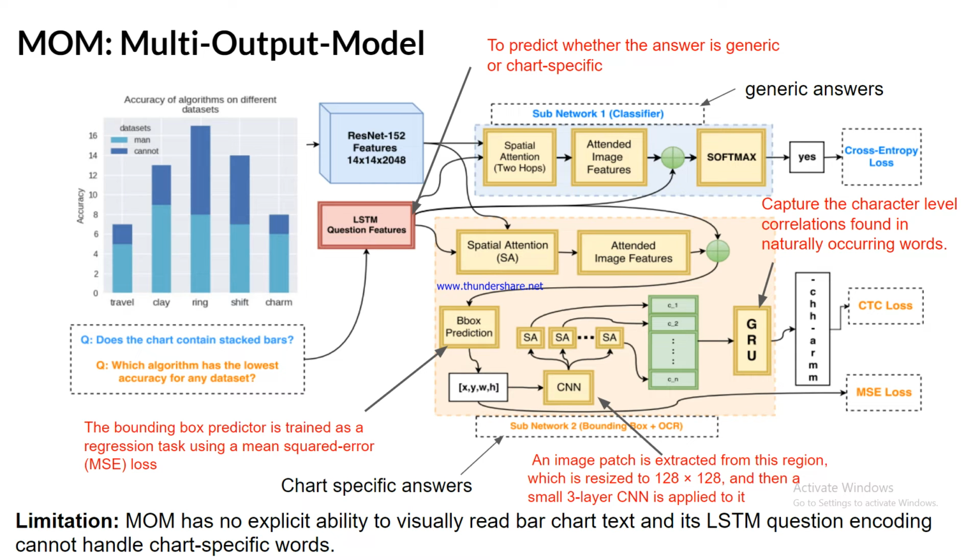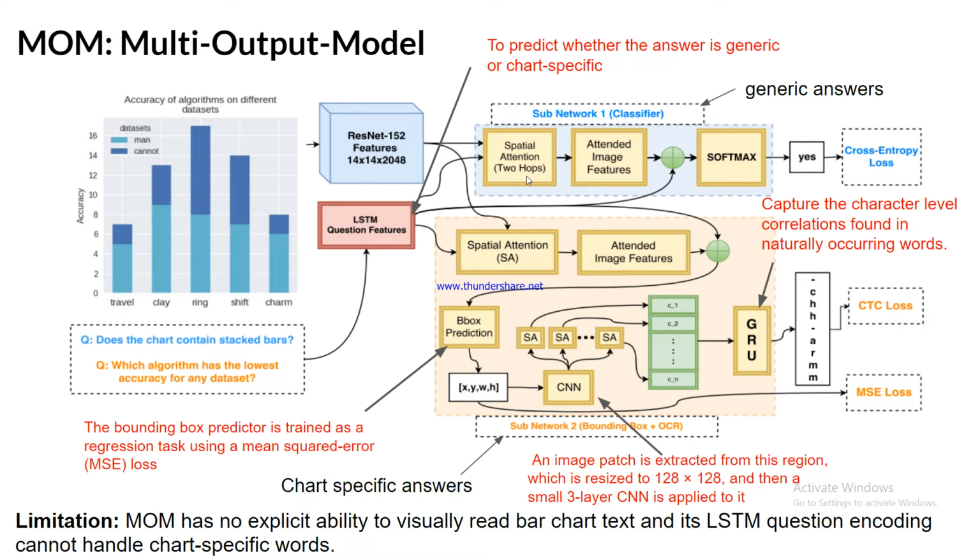So for that, this paper proposed their own model, the multi-output model. It uses a dual network architecture, that's why it uses two subnets. The first subnet is for generic answers, and the second subnet is for chart specific answers.